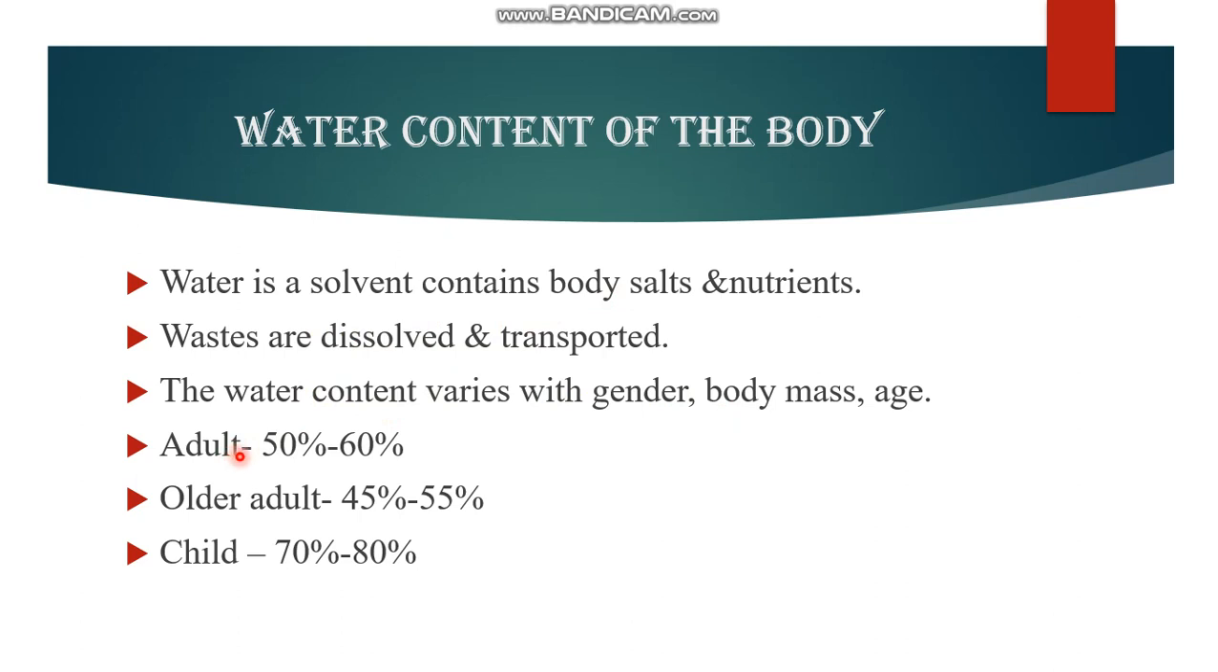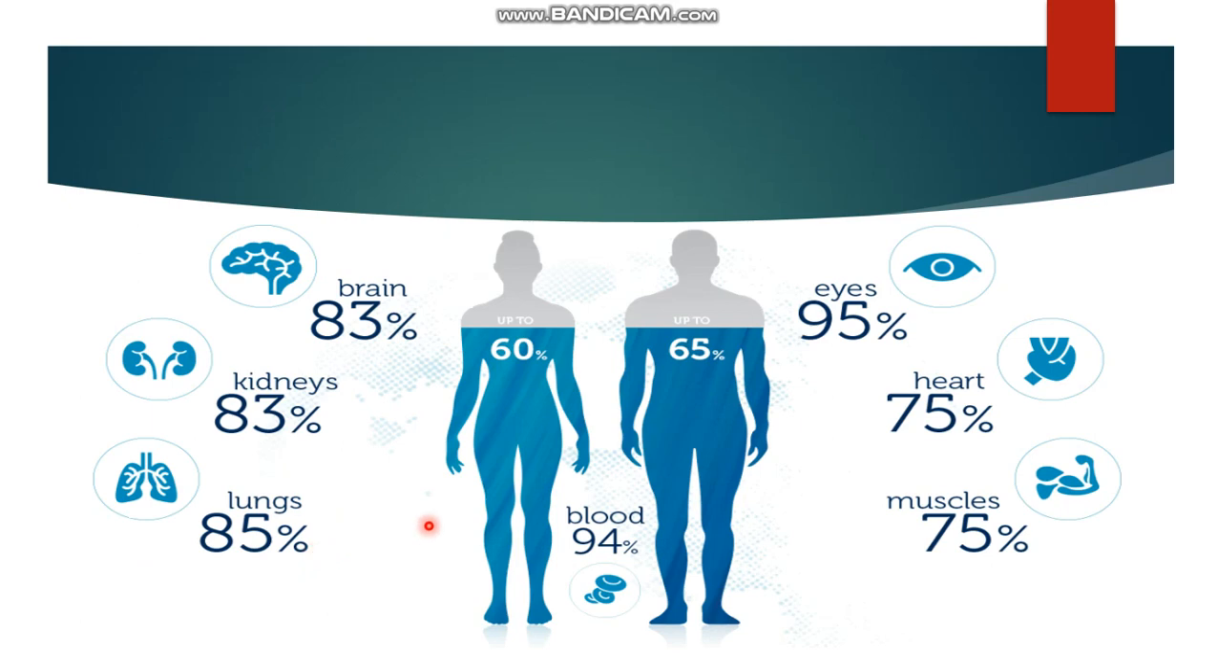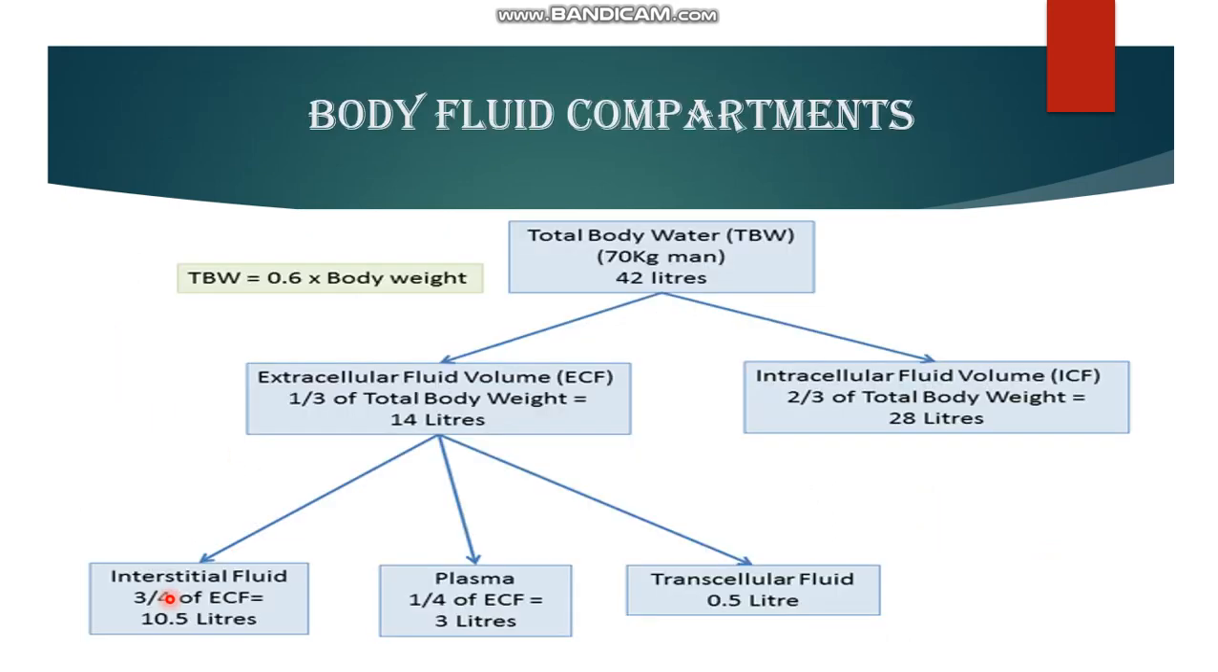An adult has 50 to 60 percent, an older adult 45 to 55 percent, and a child 70 to 80 percent of the body as water. In a normal adult, blood is 94 percent water, eyes 95 percent, heart and muscles 75 percent, brain and kidneys 83 percent, and lungs 85 percent.